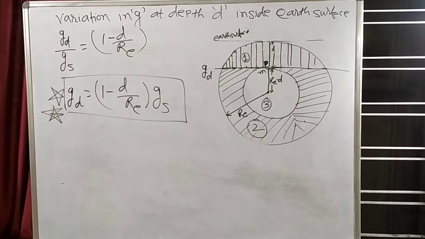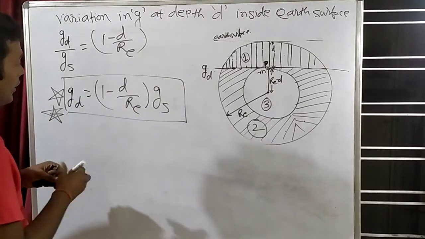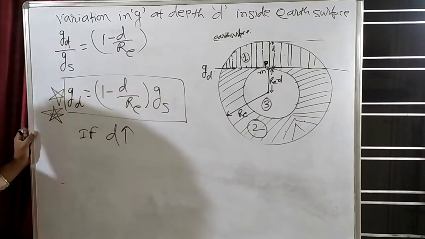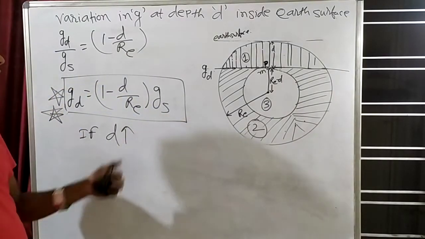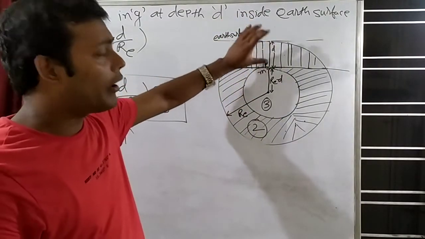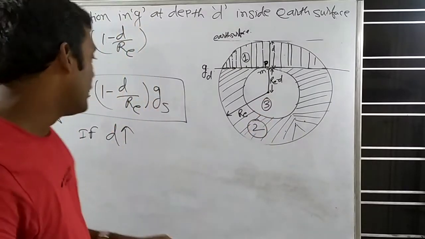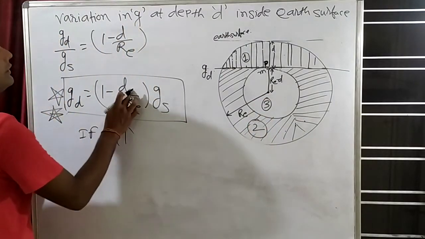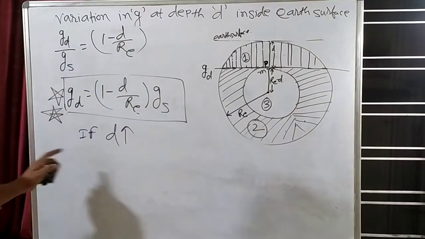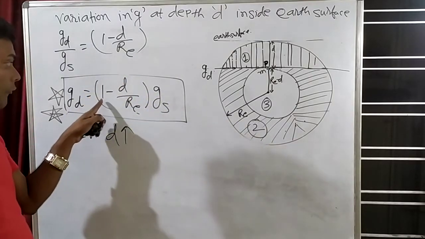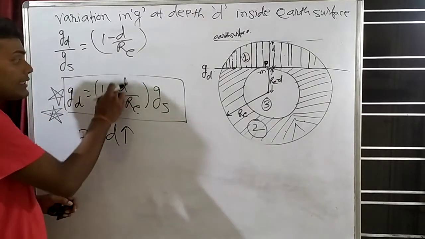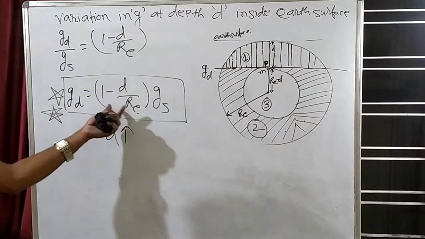Again, I will ask you a question here: if depth will increase, then what will happen? If d, which means depth, will increase, for example, suppose initially it was 100 km, now I will go 200 km inside. So as the depth will increase, this quantity d by R_E will increase. And if this quantity will increase, then 1 minus something will decrease, because something is subtracted from this.